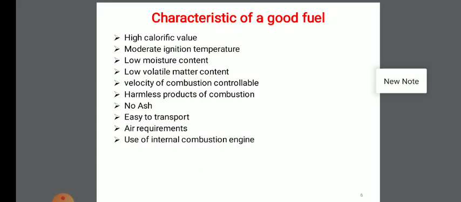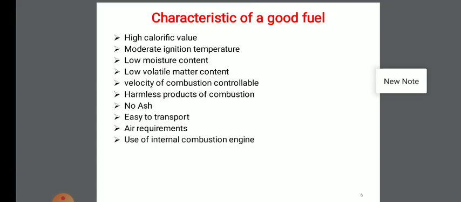Next one, harmless products of combustion. A good fuel should not form harmful products of combustion like CO, SO2, H2S, etc. Next, no ash. Ash content is an uncombustible material in the form of silica or metal oxide. If it is in high amount in your fuel, then it also decreases the calorific value, and ash disposal is very problematic.